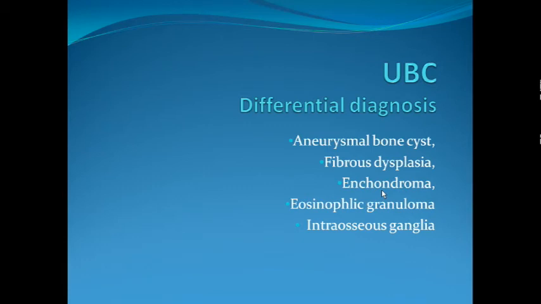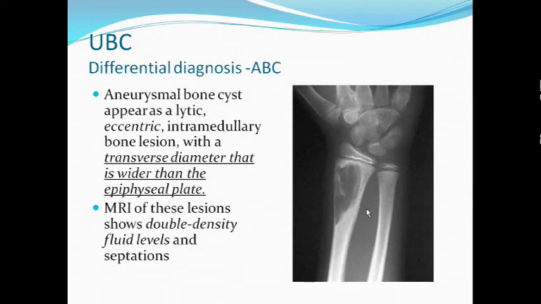Differential diagnosis of unicameral bone cyst includes aneurysmal bone cyst or ABC, fibrous dysplasia, which we are going to cover later, and chondroma, which we have already covered. Eosinophilic granuloma and less common, rarer tumors are also included. So how do we differentiate it from aneurysmal bone cysts?